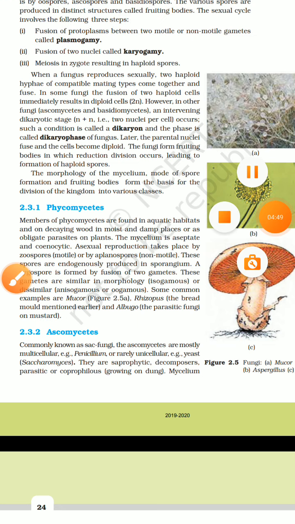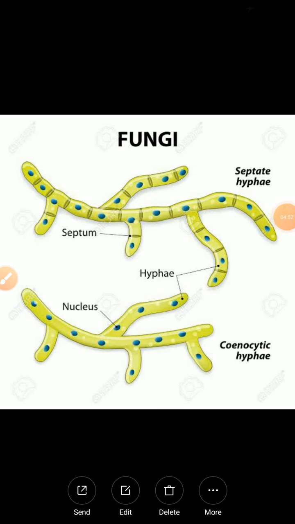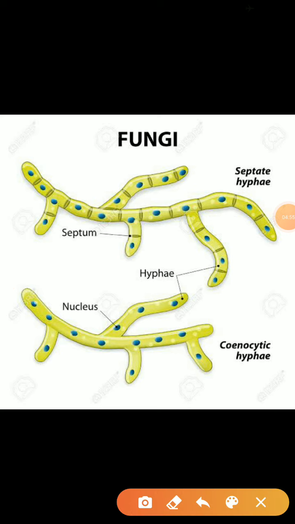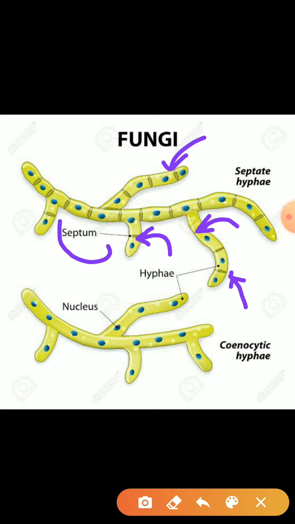This is the structure of septate hyphae and cenocytic hyphae. Those fungi which have a ring like structure, which I am showing here, it is known as a septum. Those organisms which have septum are known as septate hyphae or septate mycelium. Those which don't have it are known as aseptate.